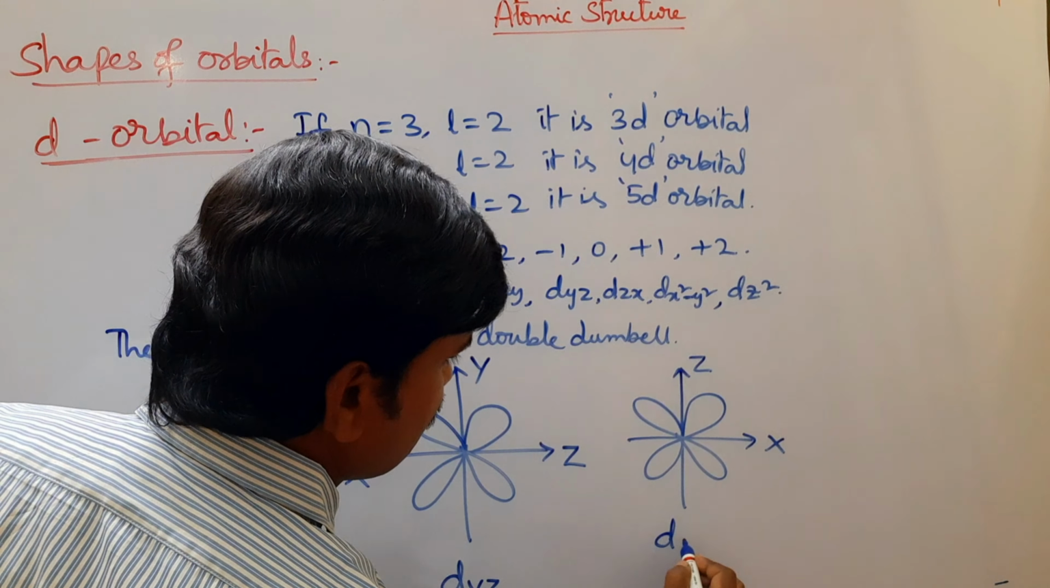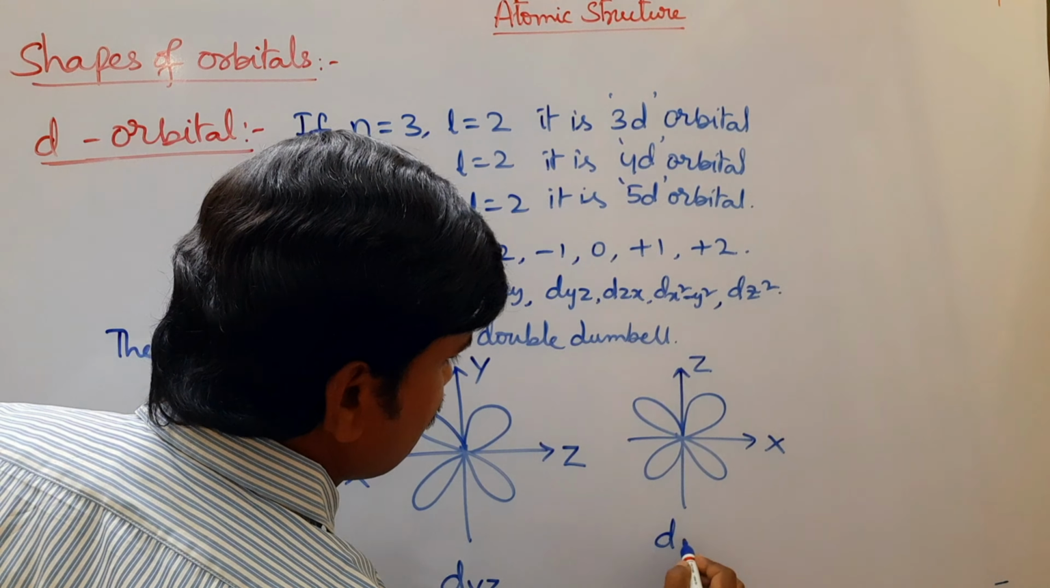So in case of dxy, dyz and dzx orbitals, lobes are laid between the axis. Here between x-axis and y-axis. Here between z-axis and y-axis. Here between z-axis and x-axis. So lobes are oriented between the axis.